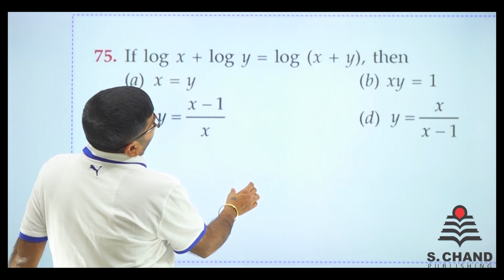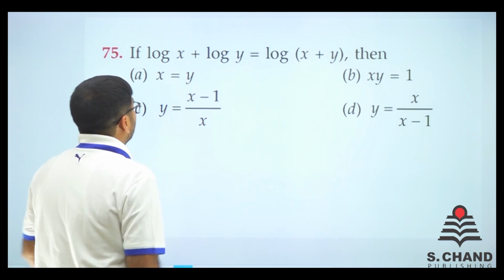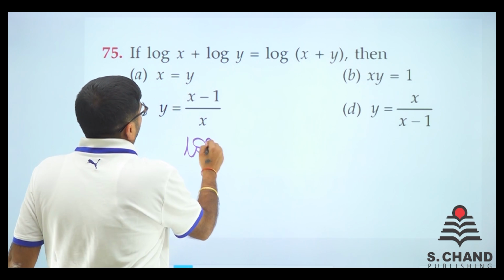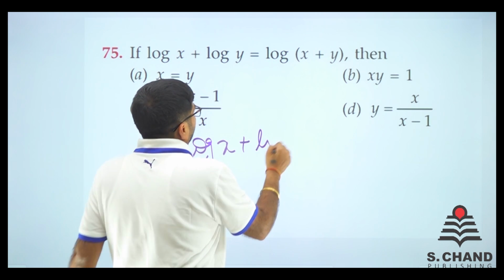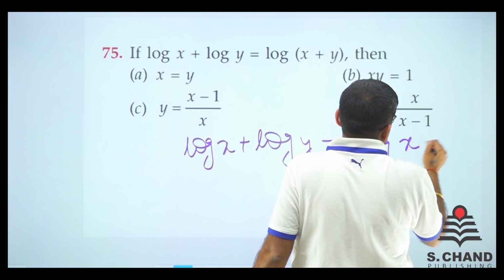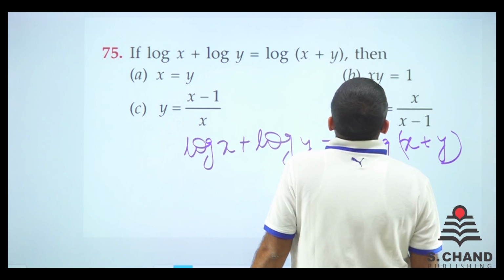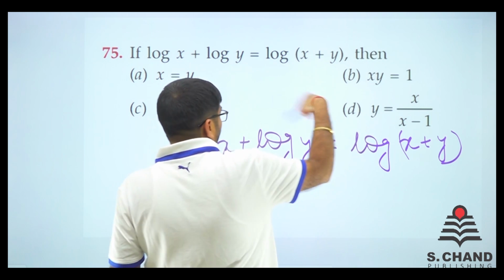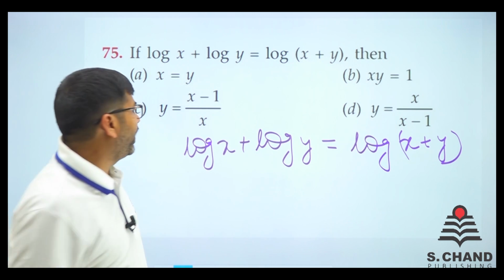Question number 75 of the exercise. Let's see what it says. It says that log x plus log y is equal to log x plus y. Then which of the following is correct? That is what we have to find out.